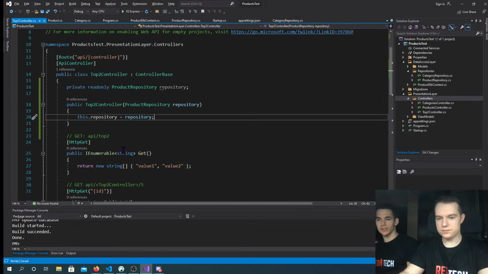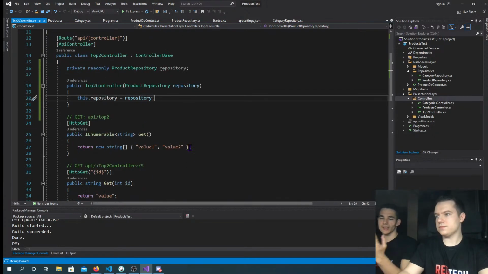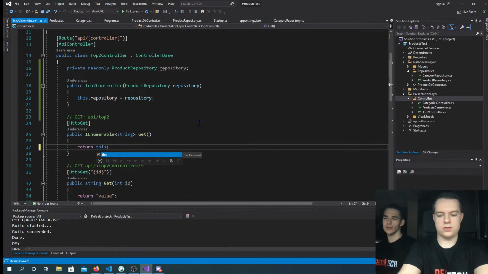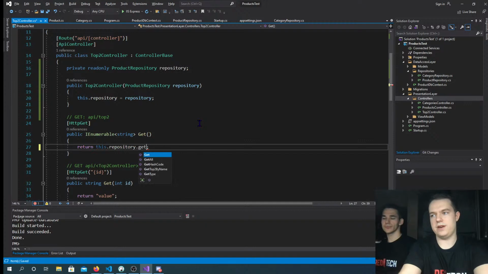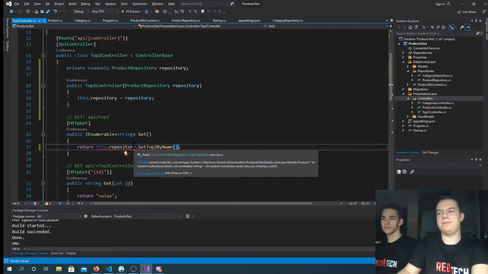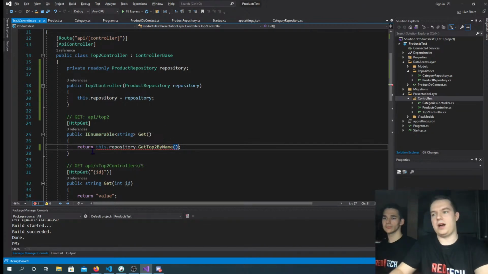Let's see what happens when we call this HTTP GET method. What do we need to do in order for us to return the top 2 value? So we use this.repository. So we have the GetTop2ByName. Okay. So as you can see, it's red. Why? Because this is returning an enumerable of products, but here we are returning an enumerable of strings.